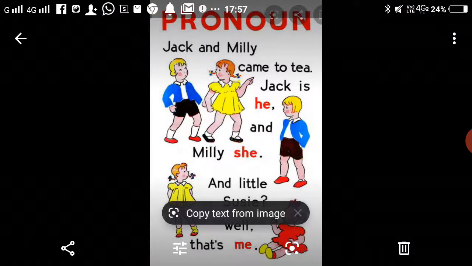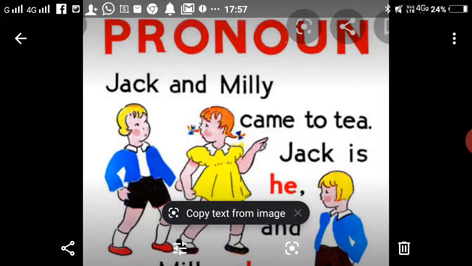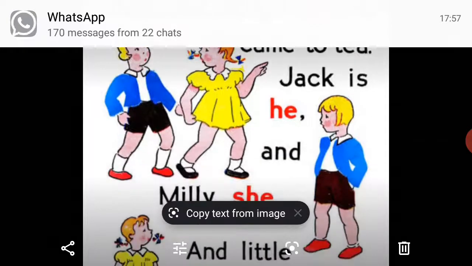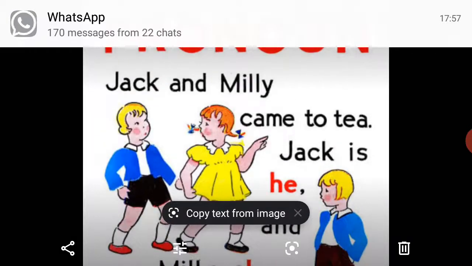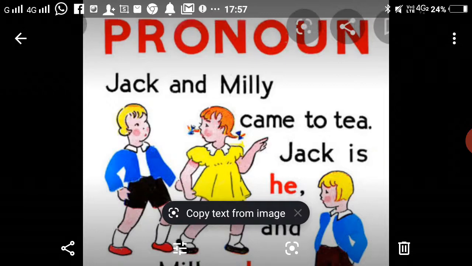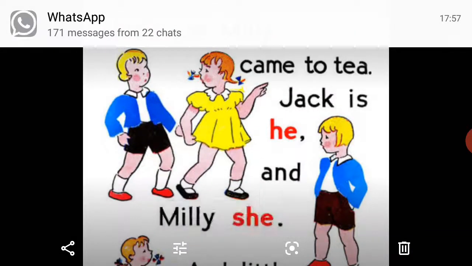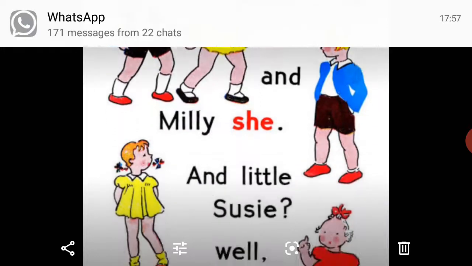Now I am going back and I am going to show you a poem. It is about pronouns. Jack and Millie came to tea. Jack is he and Millie she.